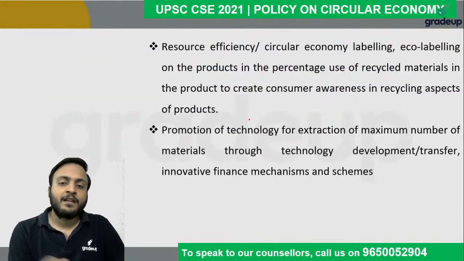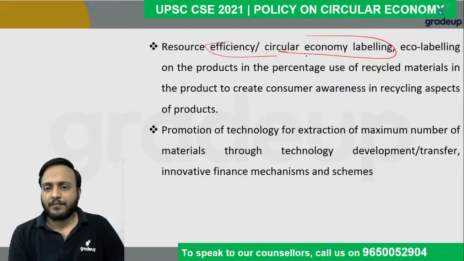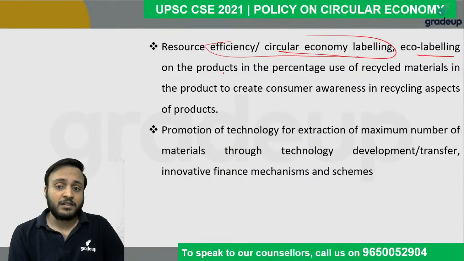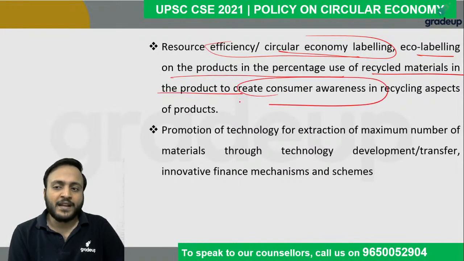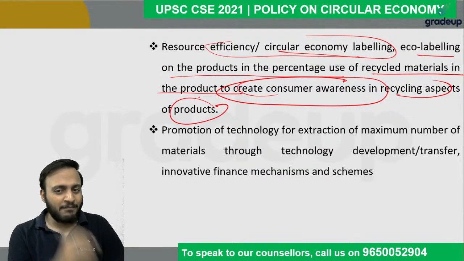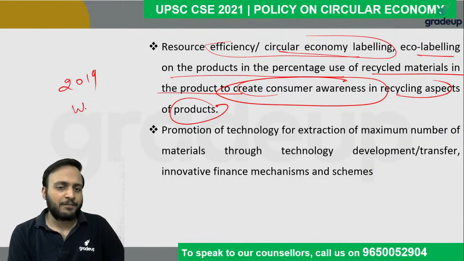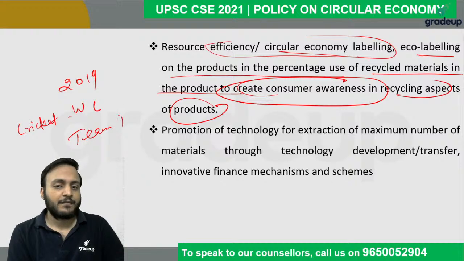Now, resource efficiency or the circular economy labeling, okay, eco labeling on the products showing the percentage use of recycled materials in the product to create consumer awareness in recycling aspects of the products. For example, I will give you one very good example. The 2019 World Cup, the Cricket World Cup, right? 2019 Cricket World Cup, Team India's jersey.